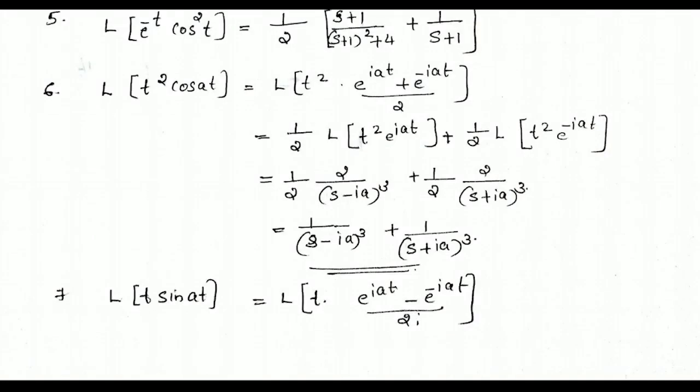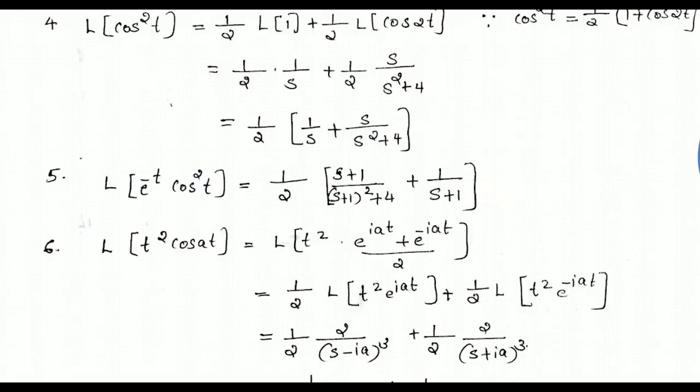Laplace transform of t square cos at, which is equal to L of t square into (e raised to iat plus e raised to minus iat) divided by 2. Then we get 1 by 2 into L of t square e raised to iat plus 1 by 2 into L of t square e raised to minus iat, which is equal to 1 by 2 into 2 divided by (s minus ia) the whole cube plus 1 by 2 into 2 divided by (s plus ia) the whole cube.